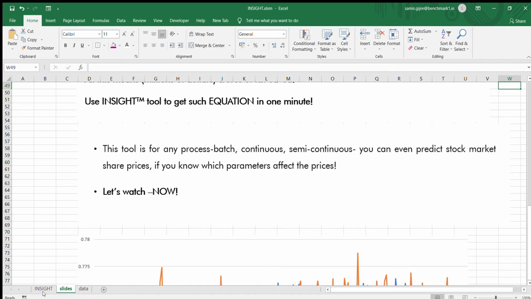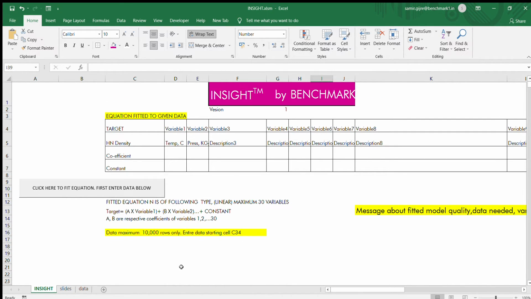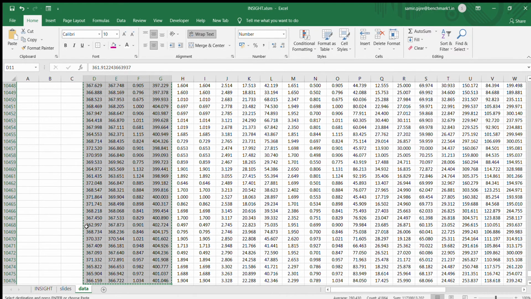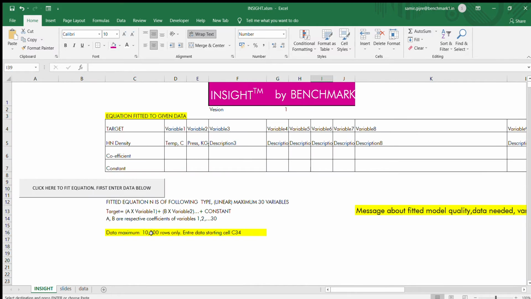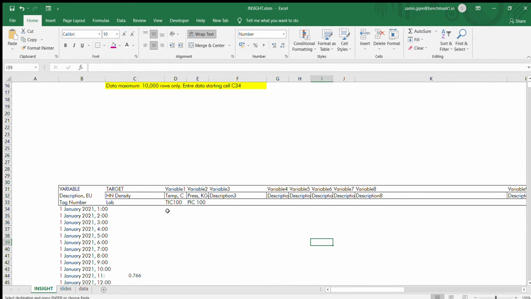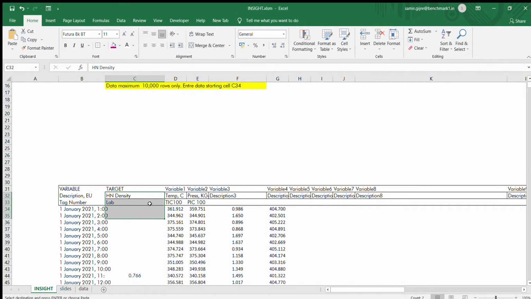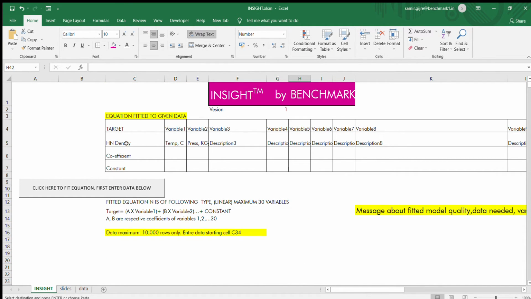Let's see now. So this is the simple tool. Let's have an example data. So let's take this data, put it into the tool. What you have is a usual data. You have a target property which is a lab measured property, and then you have temperature, pressure, these four parameters. And then you click on the only button in the tool, which is called fit equation.